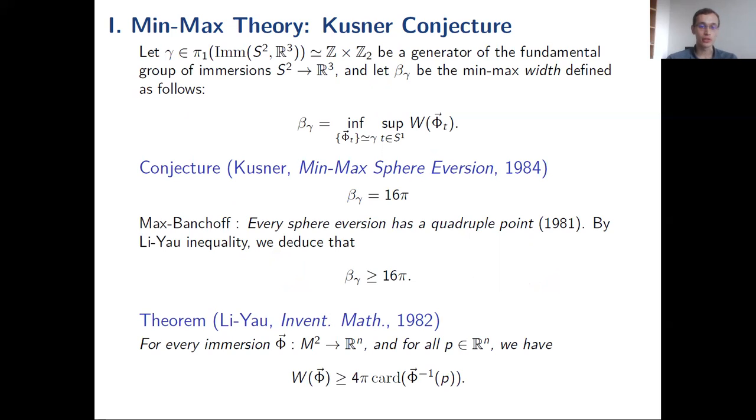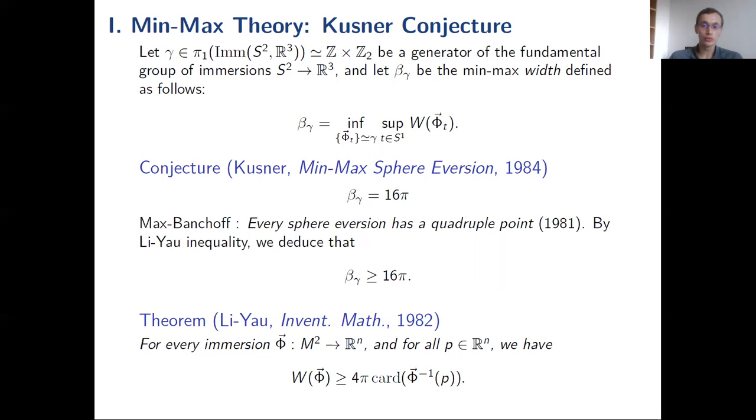So now, by the result of Max and Banchoff, every sphere eversion has a quadruple point. And the Li-Yau inequality, which is an improvement of the Willmore inequality, shows that in this case the energy is at least 16π, because Li-Yau shows that the Willmore energy is at least 4π times the multiplicity of any point. In particular, if the Willmore energy is strictly less than 8π, the surface would be embedded. And the equality is expected because there exists a Willmore surface of energy 16π that was constructed by Bryant.